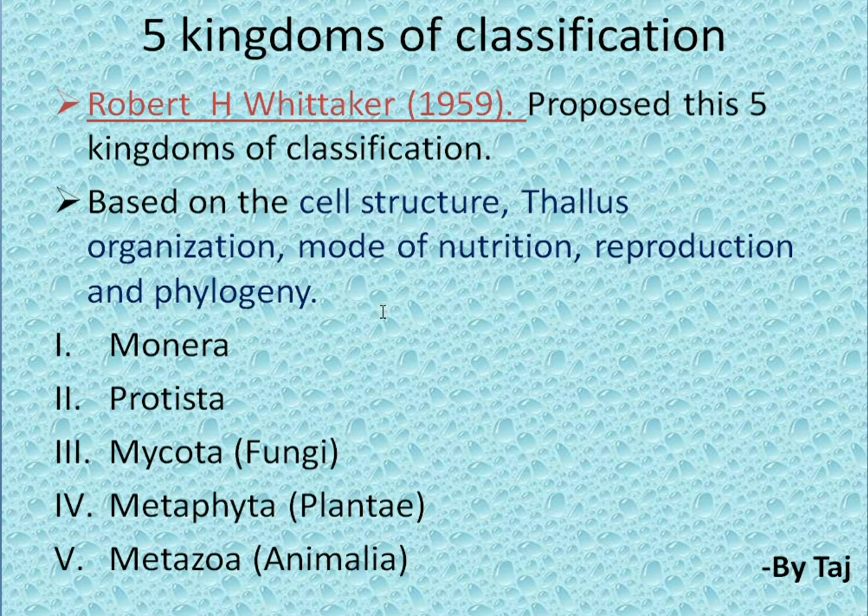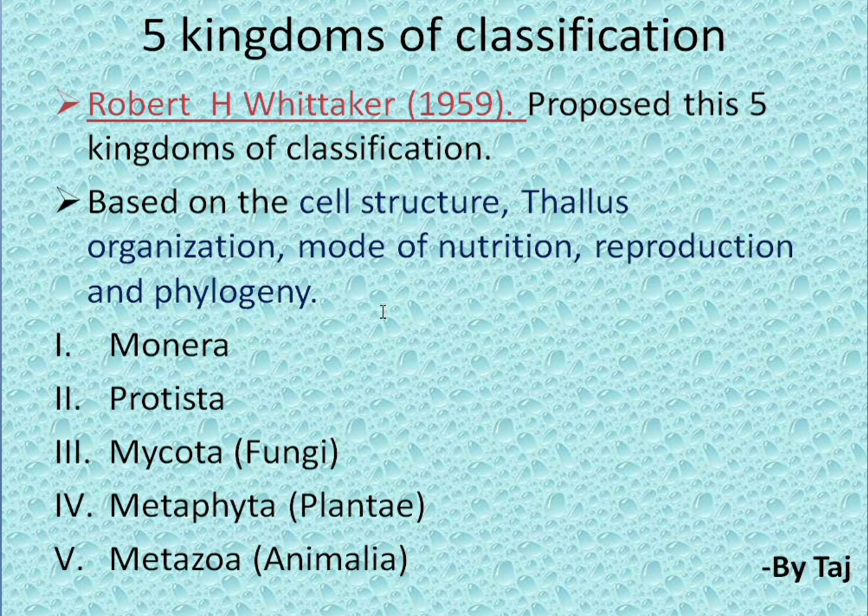Depending upon all these characteristics, the five kingdoms of classification is divided into five major kingdoms, that is kingdom Monera, kingdom Protista, kingdom Mycota, kingdom Metaphyta, kingdom Metazoa. Here the kingdom Mycota is also called fungi. Kingdom Metaphyta is also called Plantae and kingdom Metazoa is also called Animalia.